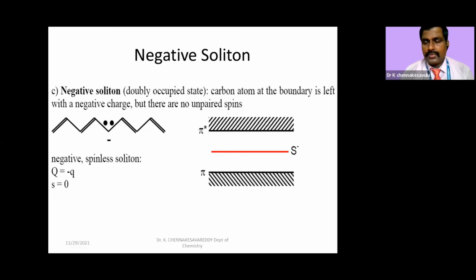And the negative soliton. Either you can write 2 dots or a negative charge, but in this case, we have written both. Here, the negative soliton has only negative charge. It doesn't have any unpaired electron. A carbon atom with a negative charge but no unpaired electrons or unpaired spins is known as a negative soliton.